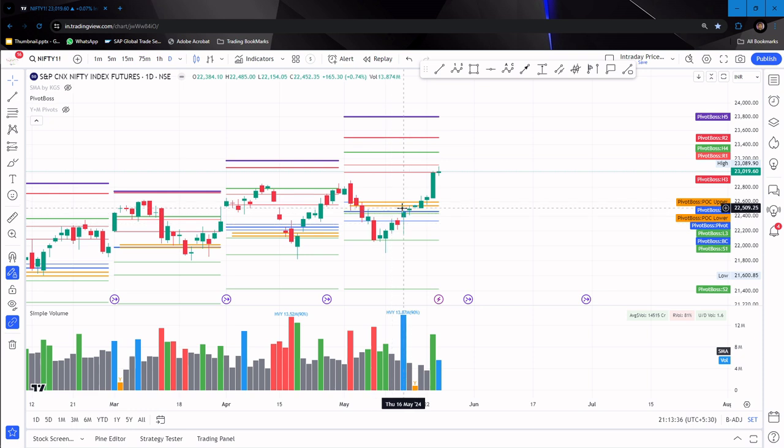Again it passed through the CPR. Now it has gone and touched the H3 zone and is trying to go up. How long it can go up will be the question. I would say that it can go towards R4, which may be around 23,300, and after that what is going to happen is the next question. So we have to wait and watch in the case of daily pivots.